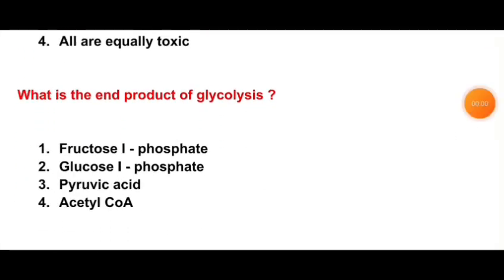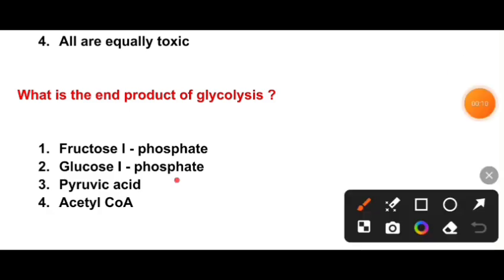Next question: the end product of glycolysis? Fructose 1-phosphate, glucose 1-phosphate, pyruvic acid, acetyl coenzyme A. So the correct option is option C, pyruvic acid. Pyruvic acid is the end product of glycolysis.